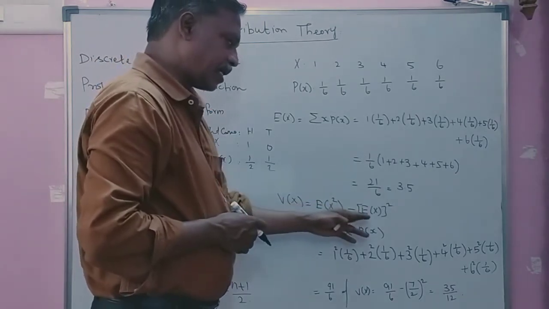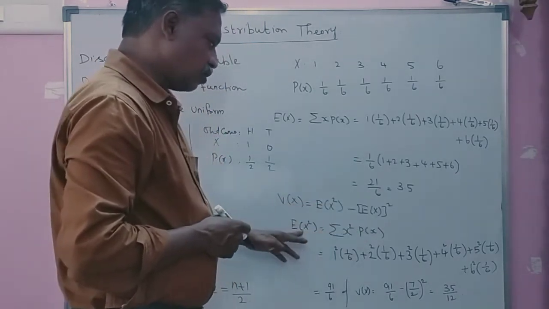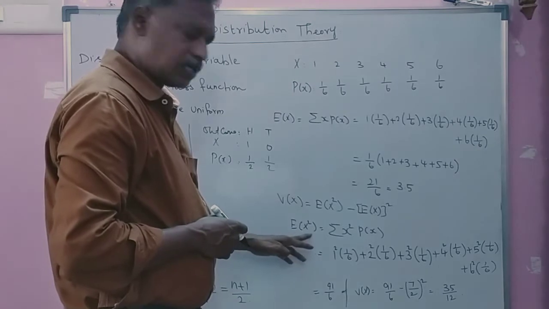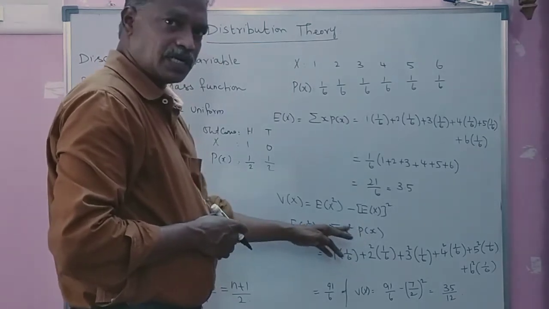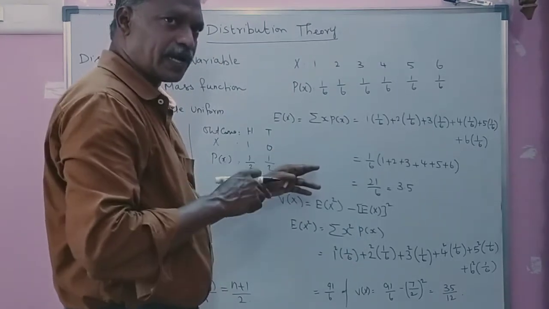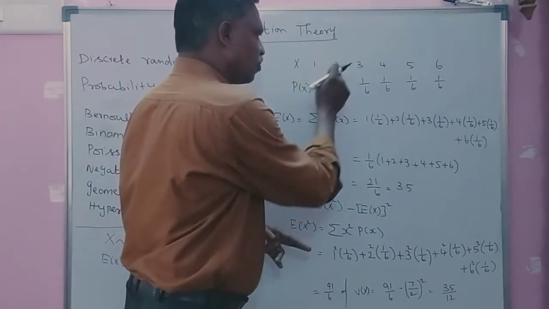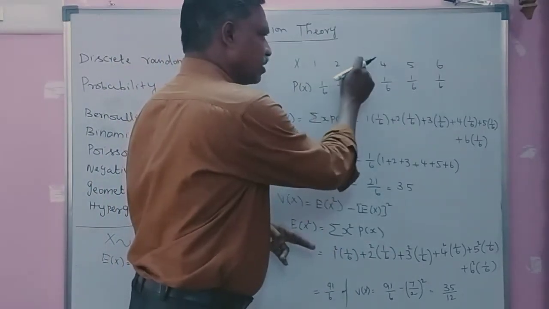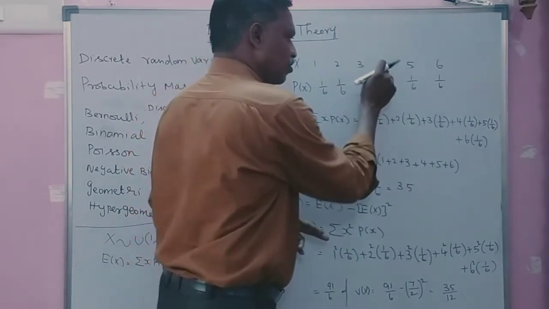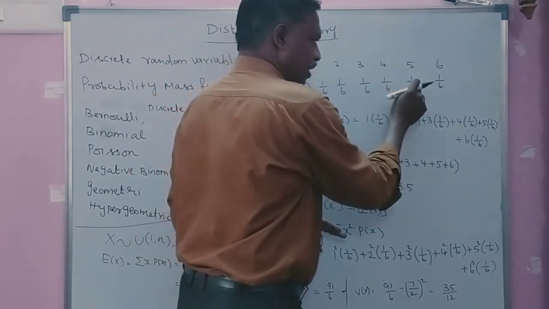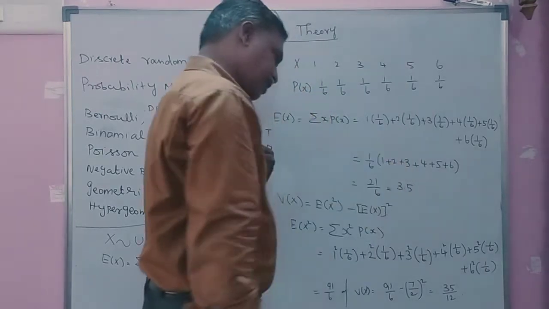Then you find the variance for this example: expectation of x square minus expectation of x whole square. You find expectation of x square, summation x square into p of x. Each possible value of x squared is multiplied with the corresponding probability: 1 square into 1 by 6, 2 square into 1 by 6, 3 square into 1 by 6, 4 square into 1 by 6, 5 square into 1 by 6, 6 square into 1 by 6.